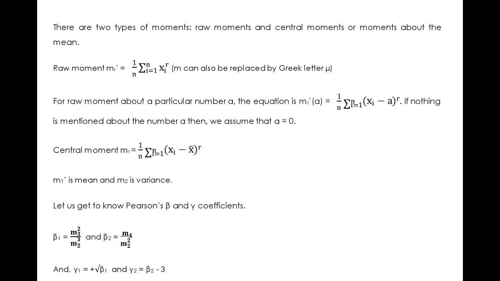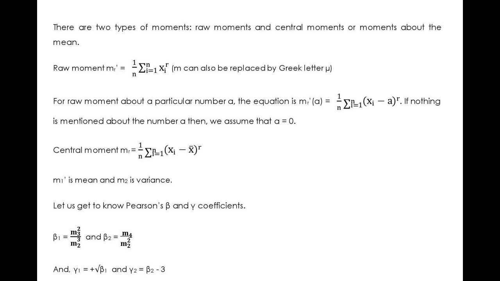The equation for the rth raw moment about a particular number a is given by 1 by n summation i equal to 1 to n, (xi minus a) the whole raised to r, and the rth central moment is given by the equation 1 by n summation i equal to 1 to n, (xi minus x bar) the whole raised to r.